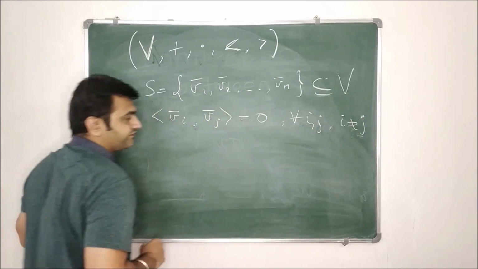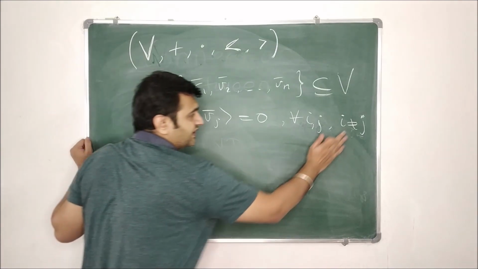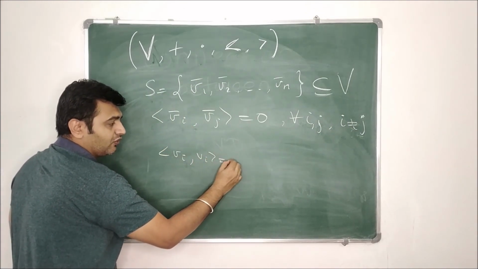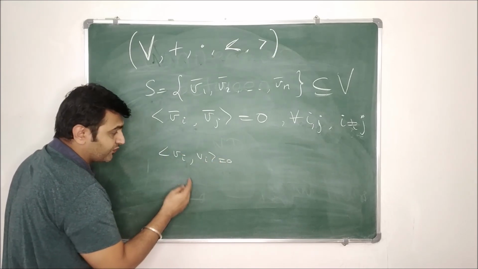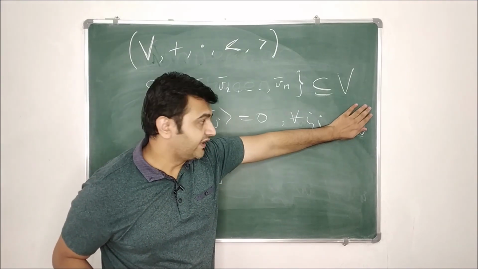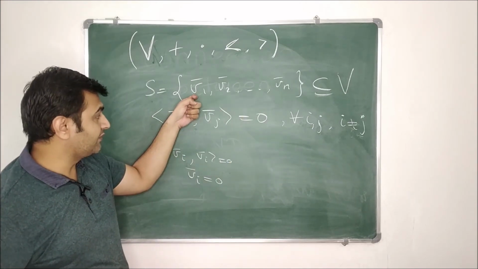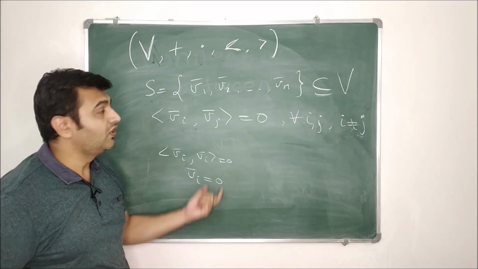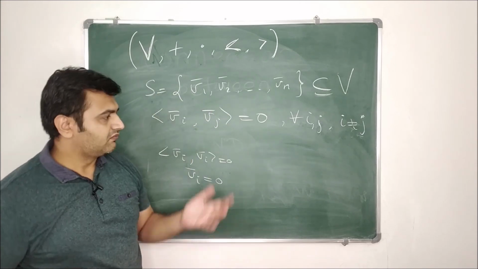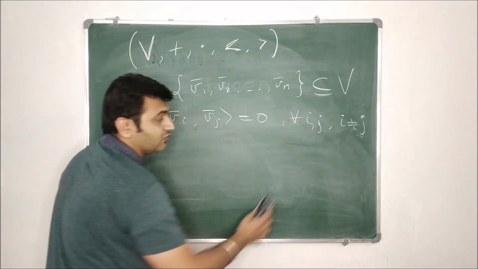and your i is not equal to j. Well, you can say i equal to j also, but the problem is, if I remove this condition, that means what? The inner product of Vi with itself will also be 0, but then by the property of inner product this implies Vi is 0. So if I don't write this condition and only say that this is 0 for all i, j, that means all of your vectors will also be 0, because inner product of V1 with itself being 0 implies V1 is 0, and inner product of V2 with itself being 0 means V2 is 0. So in short it's only a zero vector set. But we always play with the non-zero vector set. So that's why I'm putting that condition that i is not equal to j.